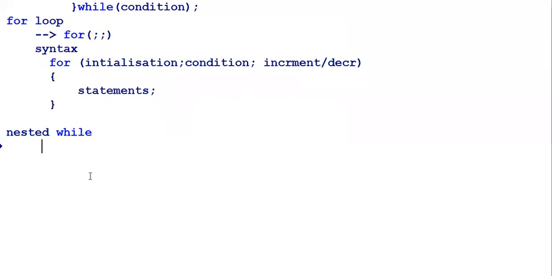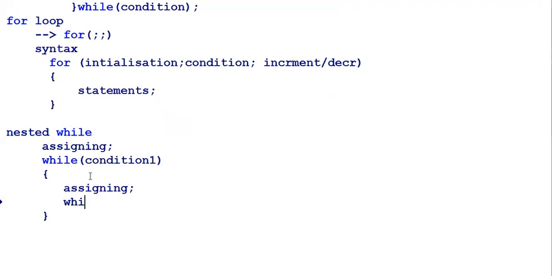Inside a while, we are using another while. So it is the outer loop initialization, outer loop assigning, and outer loop condition. So we are having condition one, which always indicates the outer loop. And inside the while, rather than a statement, I am creating one more while, that is called a nested while.